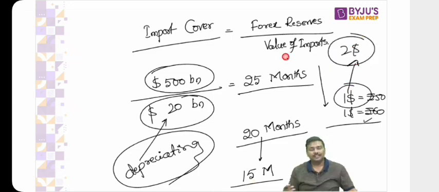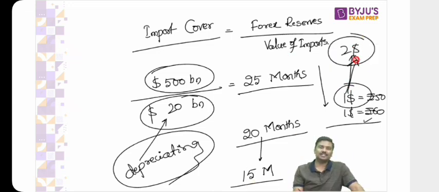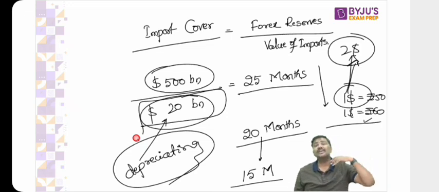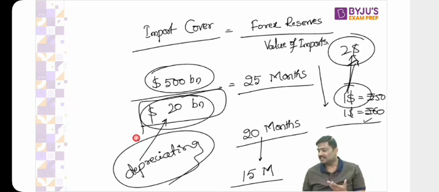Thanks to OPEC, thanks to Russia, Ukraine, etc., it becomes $2. Right? So the problem will happen here. Problem will happen, and this is happening in India. Import cover for India is actually declining. At one point of time, import cover in India for the last 2 years was somewhere around 14 months, 15 months, 16 months. Now it has fallen down to around 11 months.